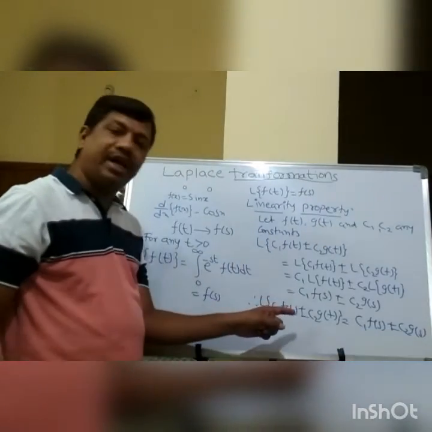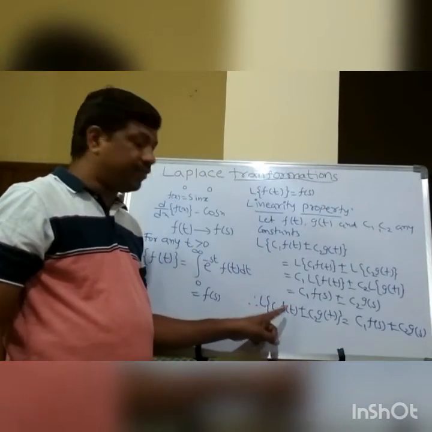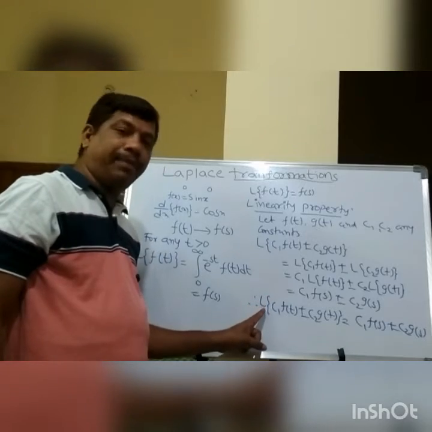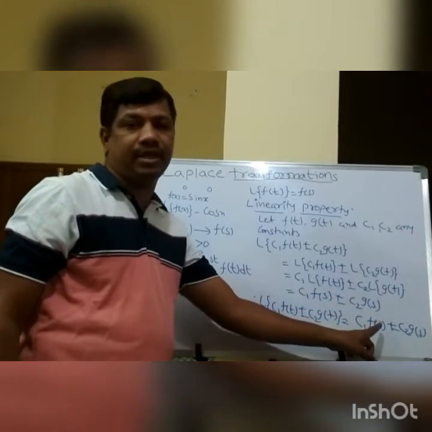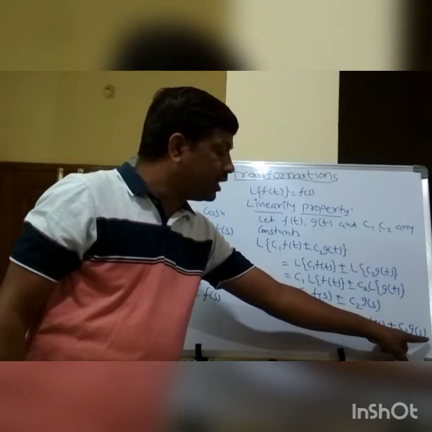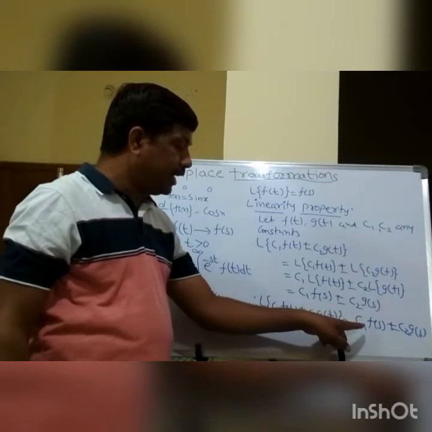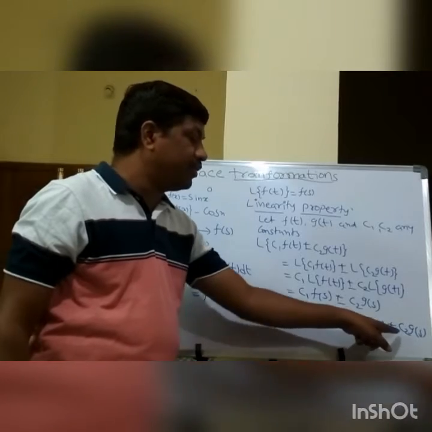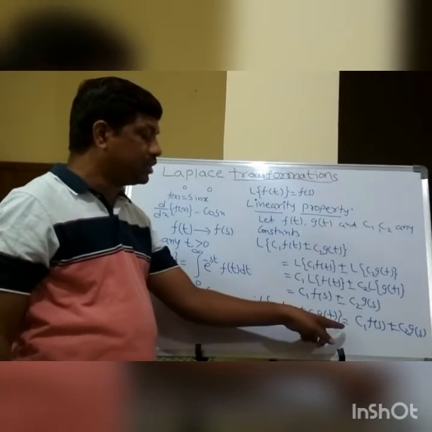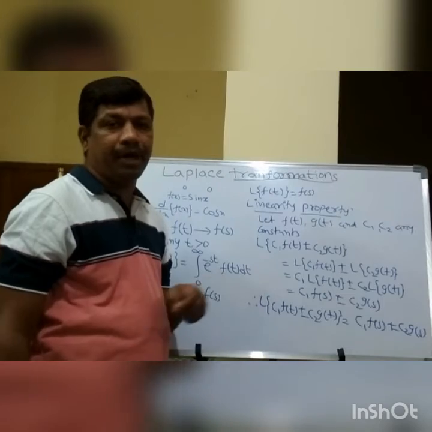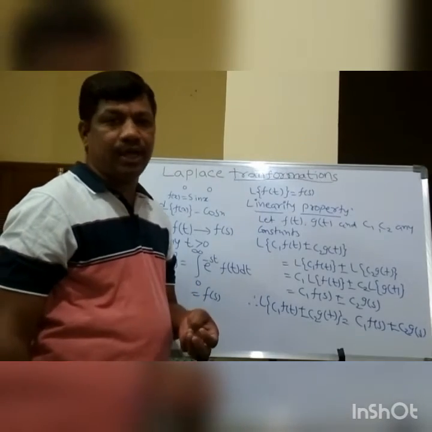That means whatever function we take in terms of t, after applying the Laplace transform it changes to a function in terms of s. The final solution should be in terms of s. That's why I wrote c1 F(s) plus or minus c2 G(s). So this is the linearity property of the Laplace transform.